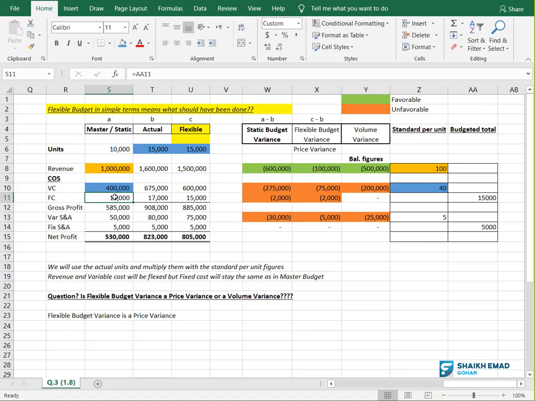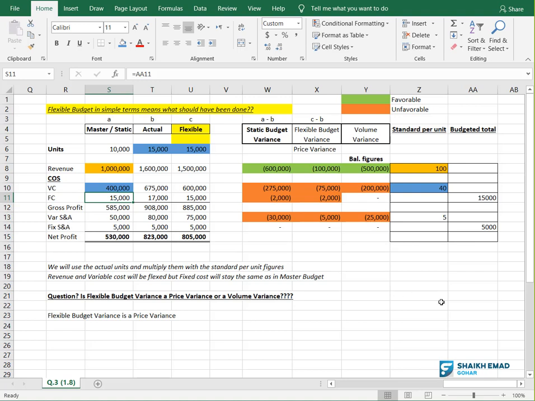He will tell you, make whatever you want in the factory, I need $100,000 rent. Do whatever you want, but do something legal. Whether you produce the units or not, I don't care, I need $100,000 at the end of the month. This is fixed cost.